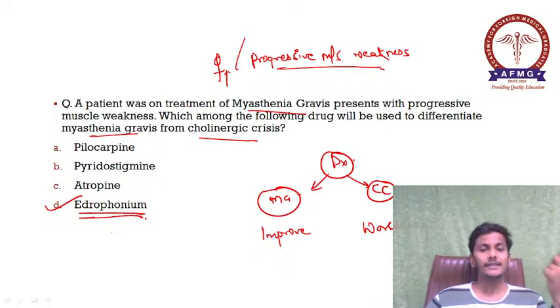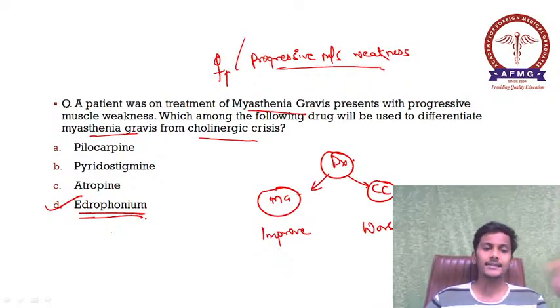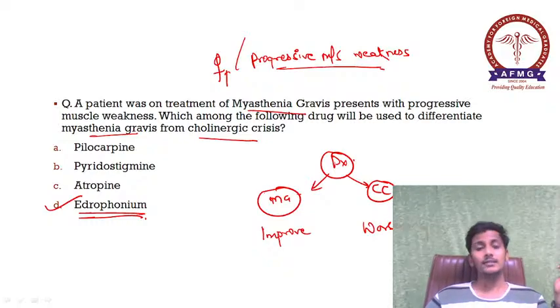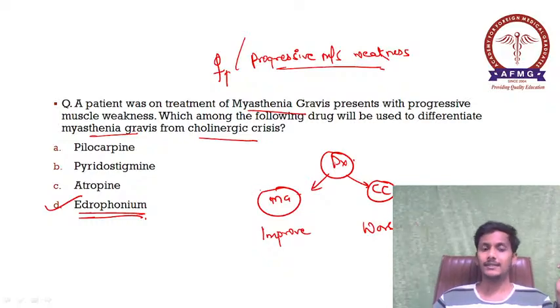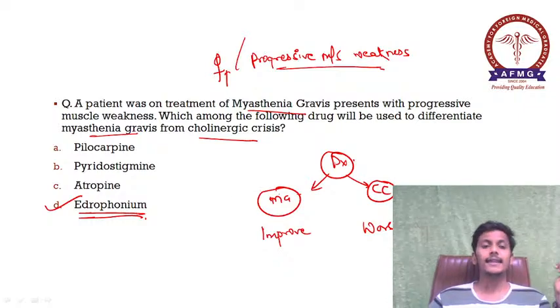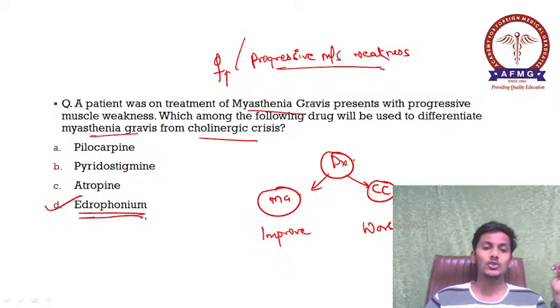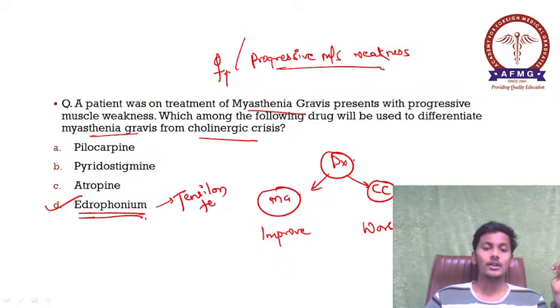In cases of myasthenia gravis, we have a screening test where we use edrophonium, after which there is improvement in the symptoms of the myasthenia gravis patient, and this test used as a screening test in cases of myasthenia gravis is known as your Tensilon test. Okay, please remember, it is your Tensilon test.